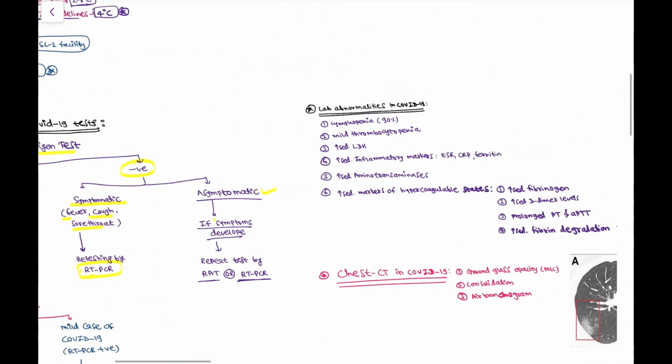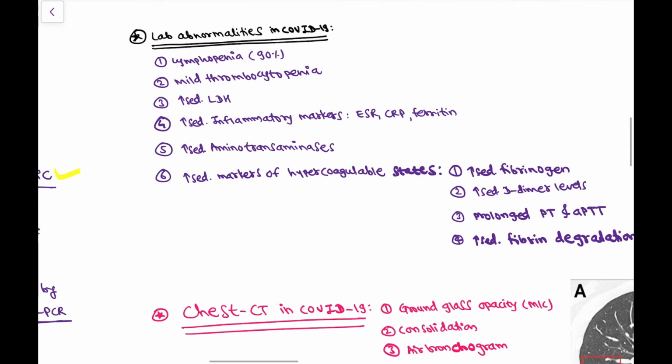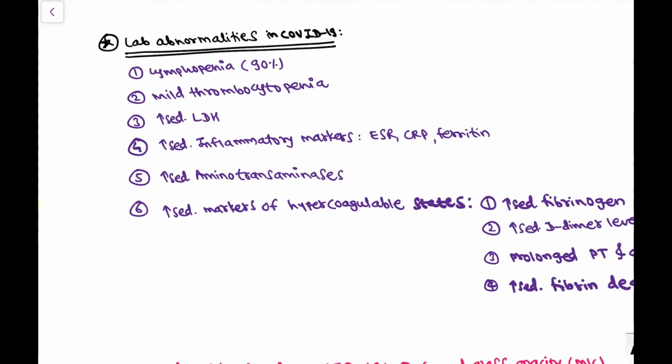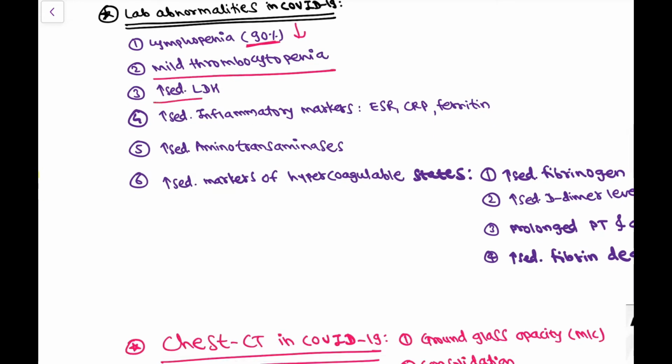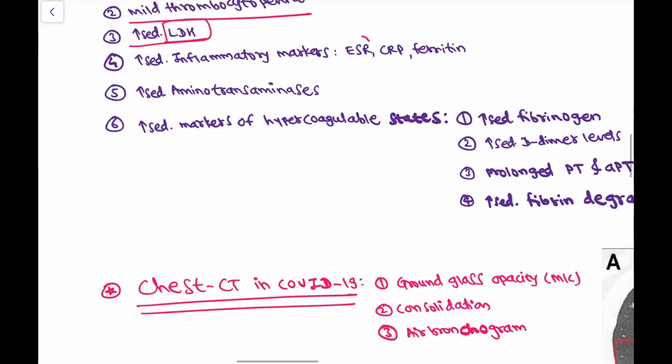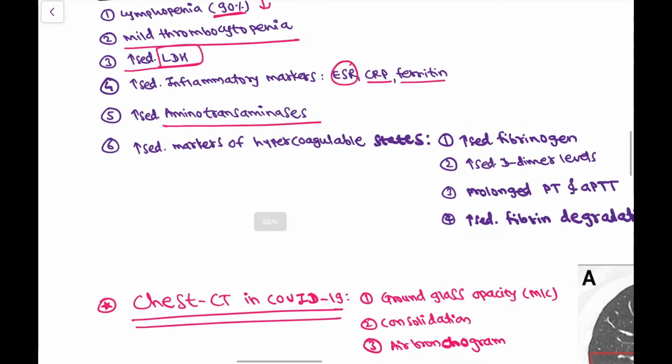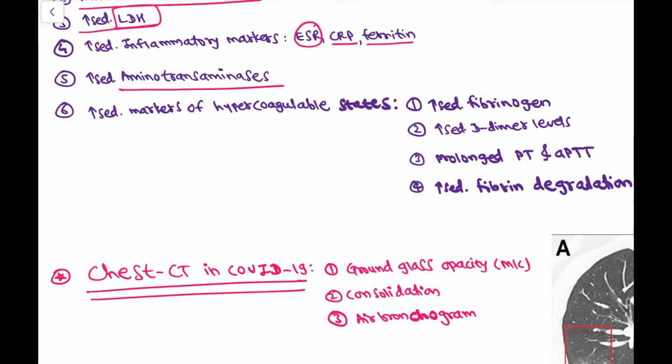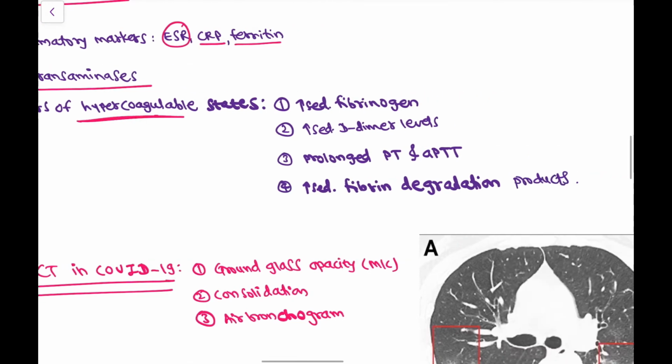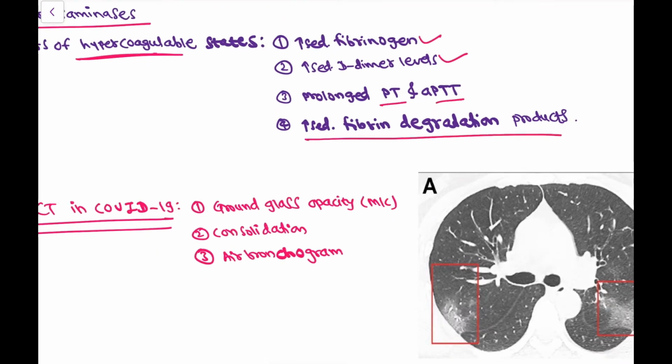The next is lab abnormalities in COVID-19. There is lymphopenia, that is lymphocytes decreased in 90% of the patients. There is mild thrombocytopenia, increased LDH levels, and increased inflammatory markers like ESR, CRP and ferritin. There are also increased aminotransaminases. There are increased markers of hypercoagulable states like increased fibrinogen levels, increased D-dimer levels, and prolonged PT and APTT levels. There are increased fibrin degradation products.